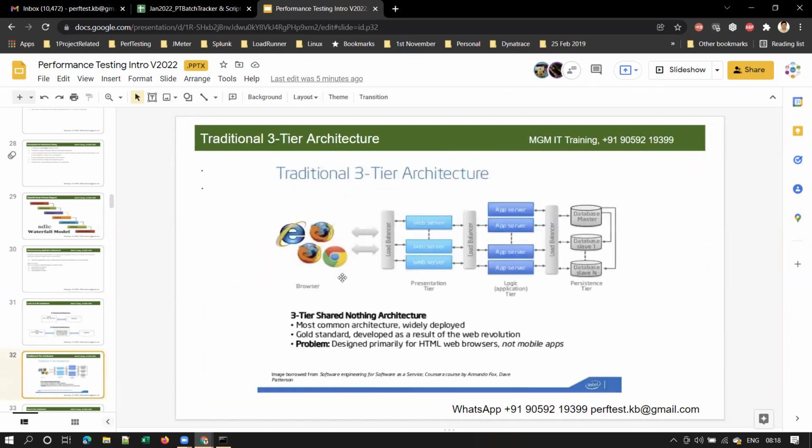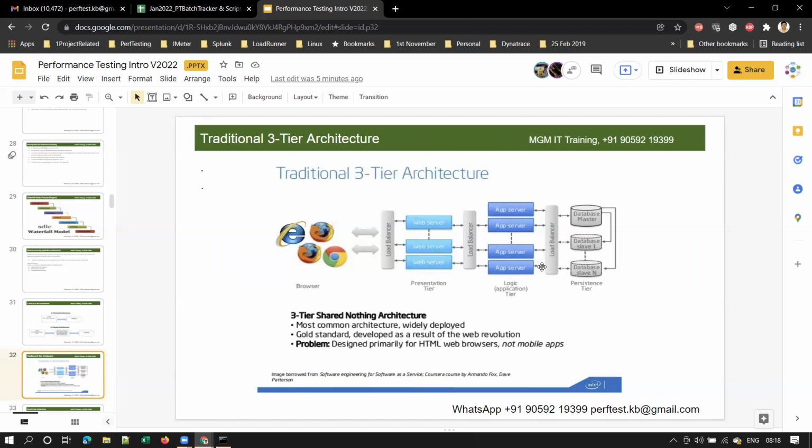So if you observe here, any web application consists of this kind of architecture. This is a typical architecture of a traditional 3-tier application. Okay, so you can see here, as an end user, we may be using different browsers like IE or Chrome or Firefox or Edge or some other browser, right? Thousands and lakhs of users will be accessing any web application, right? So your request will first go to the web server, and then it may go to the app server and may go to the database server.